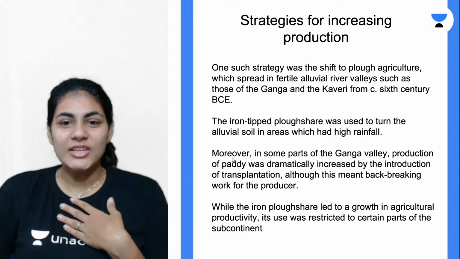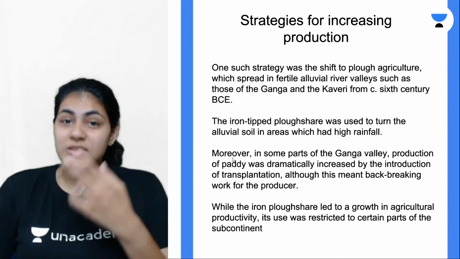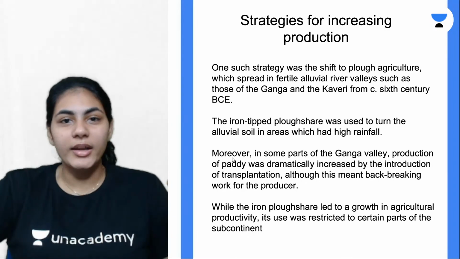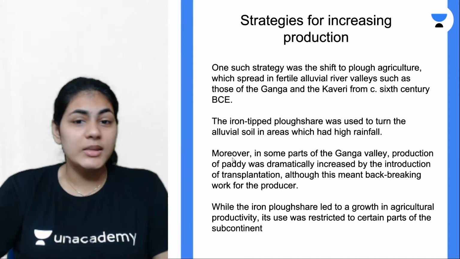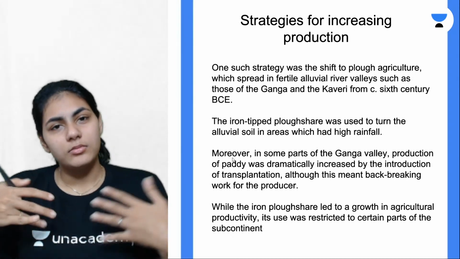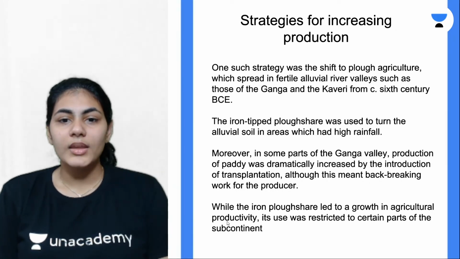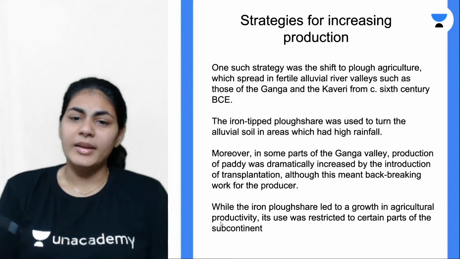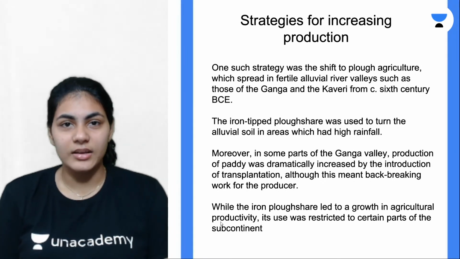The disadvantage is that it involves a lot of work from the peasant or farmer, because he's doing double work. After the sapling has grown, he picks it, goes to another field, and carefully plants it there again. It's back-breaking work. So whoever could do it did it, and it often yielded great results. This use of iron in plow agriculture was famous, and many people adopted it, but it was mainly restricted to the Ganga and Kaveri river valleys.